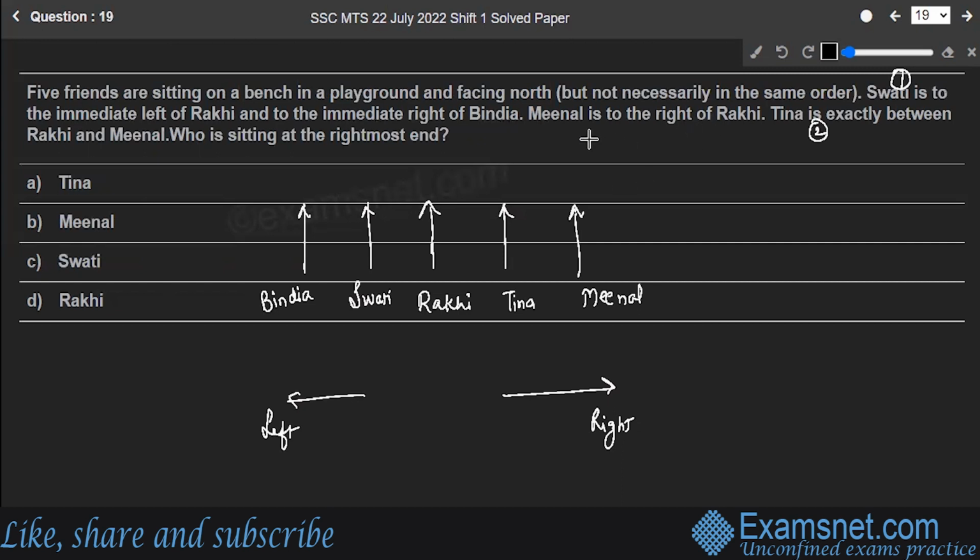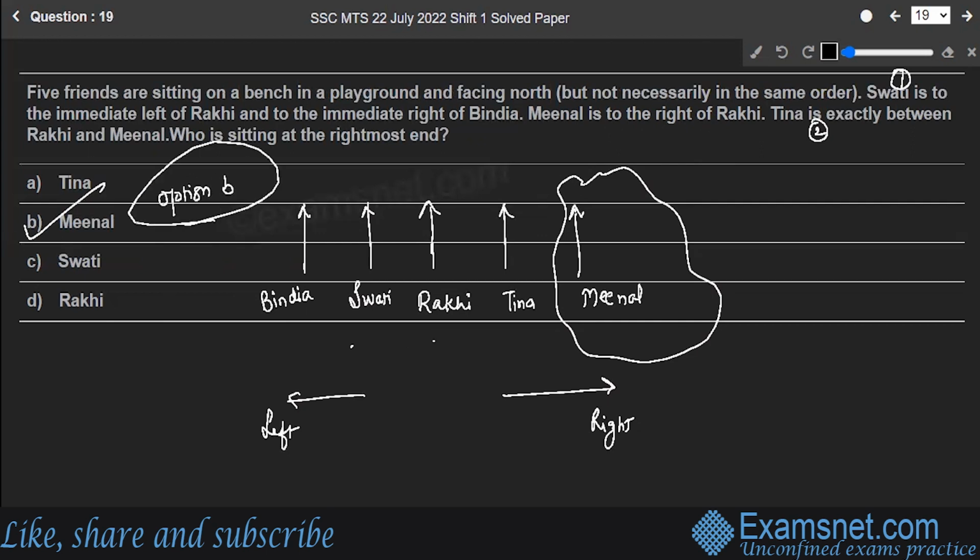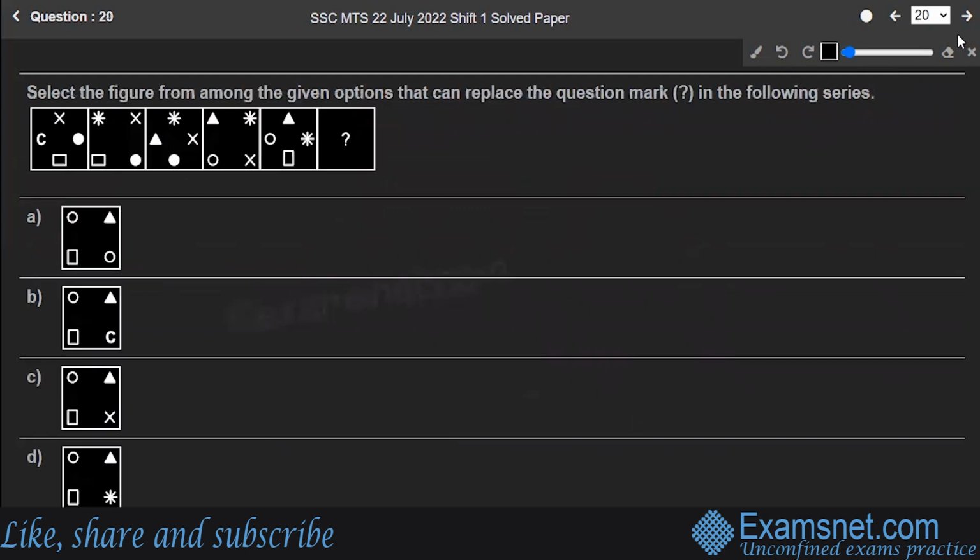One thing more, it is said Meenal is sitting to the right of Rakhi. That's absolutely correct. So first is Bindya, then Swati, Rakhi, Tina, and Meenal. Our question was who is sitting at the rightmost end? Of course, it is Meenal. Option B is the correct answer to the question. Hope you are clear. Let's move to the next question, number 20.